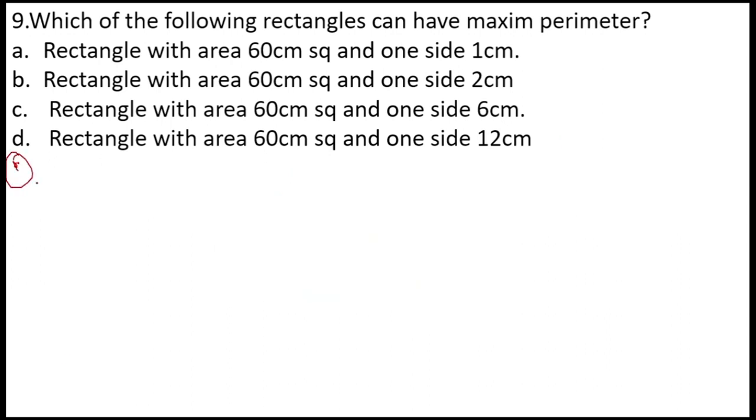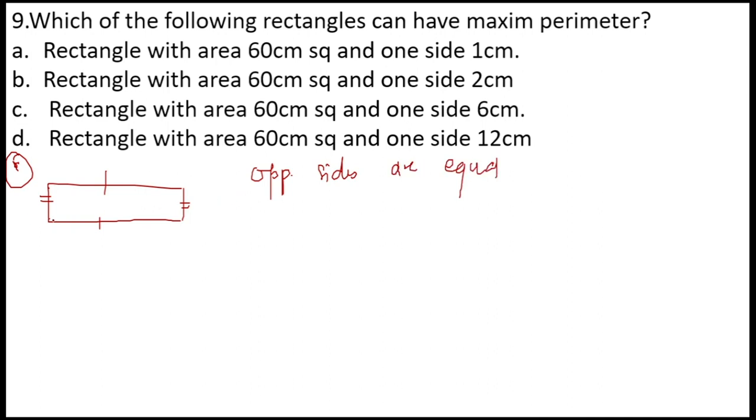Next shape is the rectangle. In case of a rectangle, opposite sides are equal. Second thing is that the diagonal of a rectangle divides the rectangle into 2 equal parts.